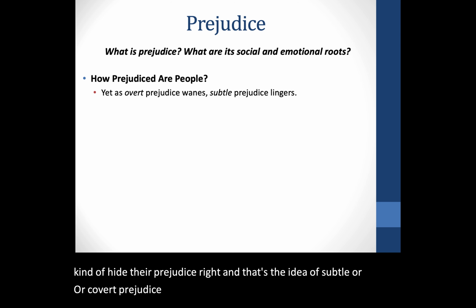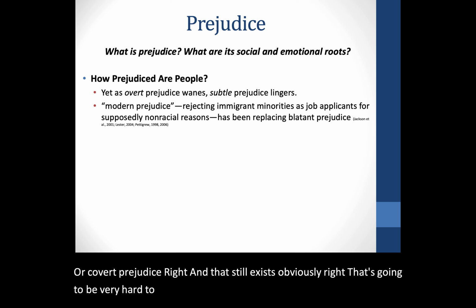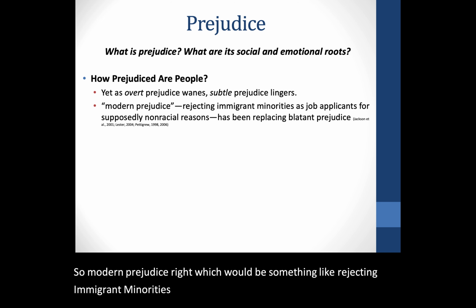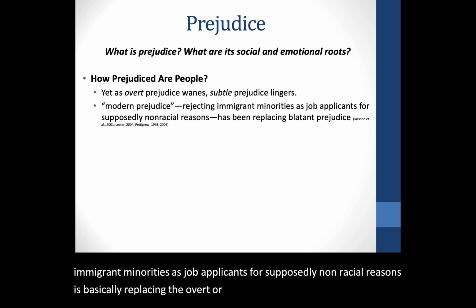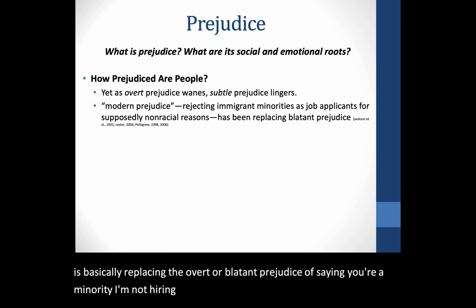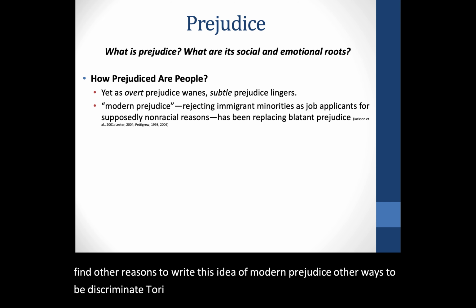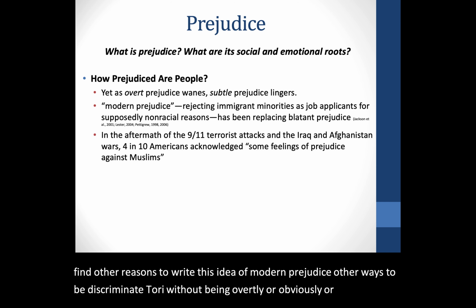And that still exists, obviously. That's going to be very hard to uproot. So modern prejudice, which would be something like rejecting immigrant minorities as job applicants for supposedly non-racial reasons, is basically replacing the overt or blatant prejudice of saying, you're a minority, I'm not hiring you. They can't say that anymore, so they find other ways to be discriminatory without being overtly or obviously upfront about it.